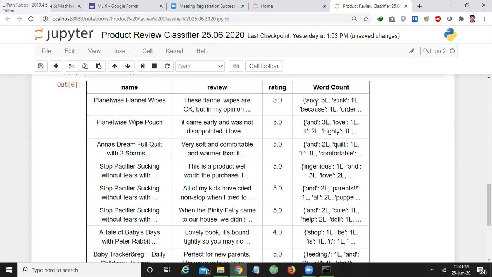For example, 'and' repeated 5 times in my review, 'stink' repeated 1 time in my review, 'because' repeated 1 time in my review, and so on. Each and every review will be tokenized into words, and the frequency for each word is calculated. That is repeated for each and every review, and I have placed those words along with the frequency in the new column called word count.